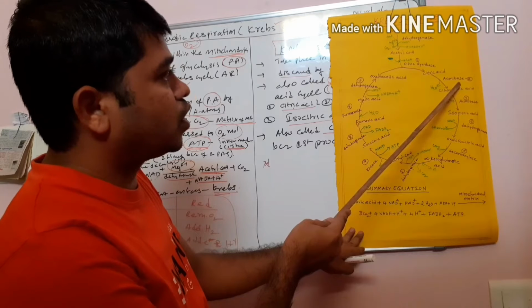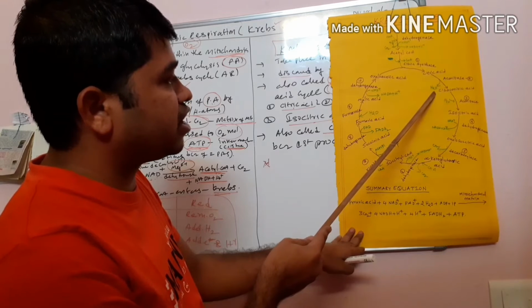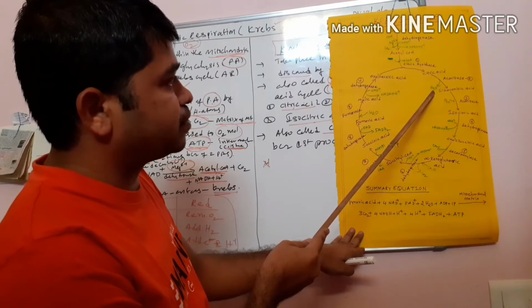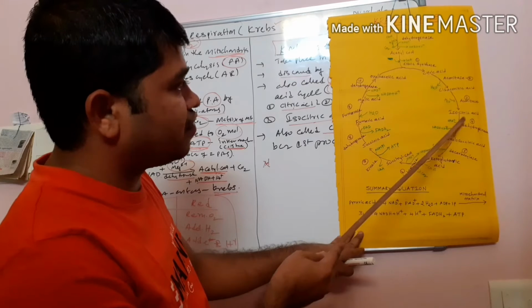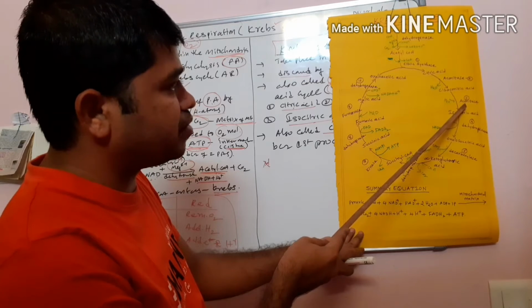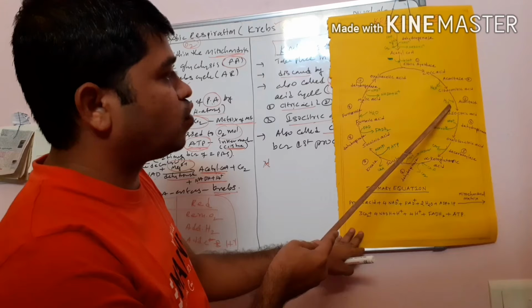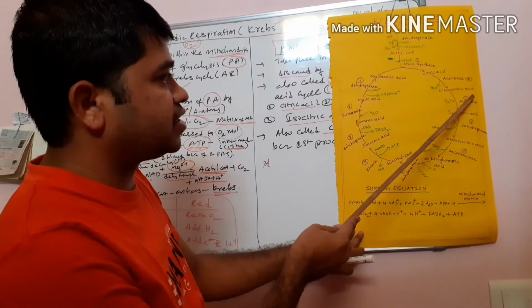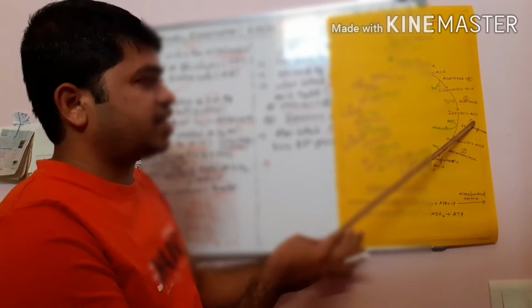Is what, aconitase. Here what takes place? Removal of a water molecule takes place. Then cis-aconitic acid is converted into isocitric acid. Here also the enzyme is aconitase. Here addition of a water molecule takes place. Cis-aconitic acid is converted into isocitric acid.